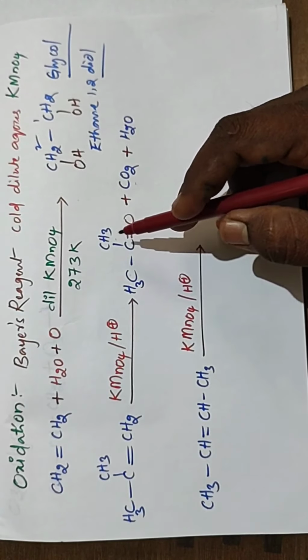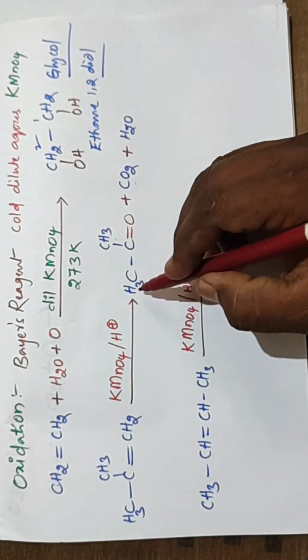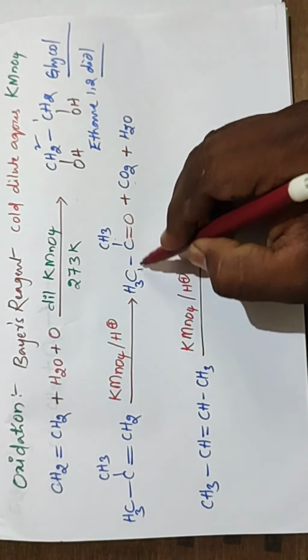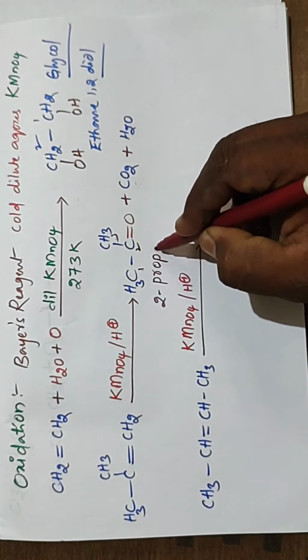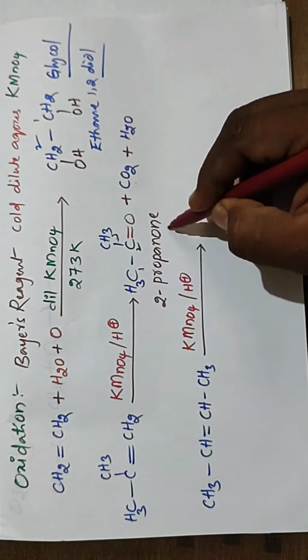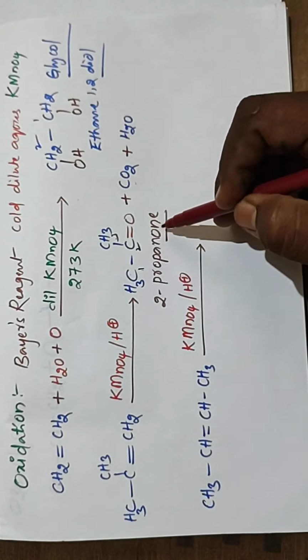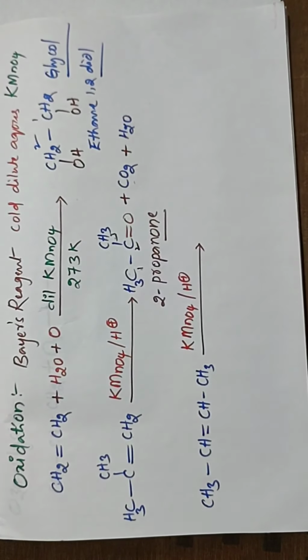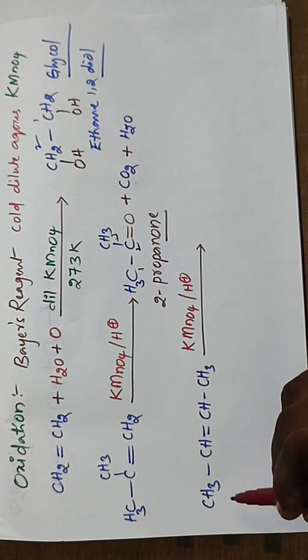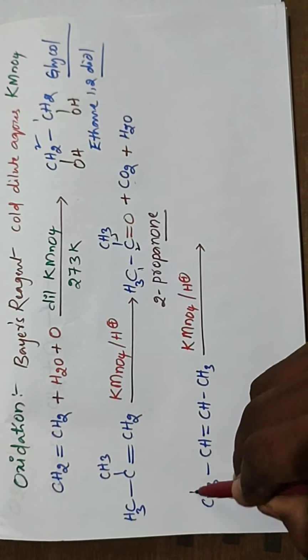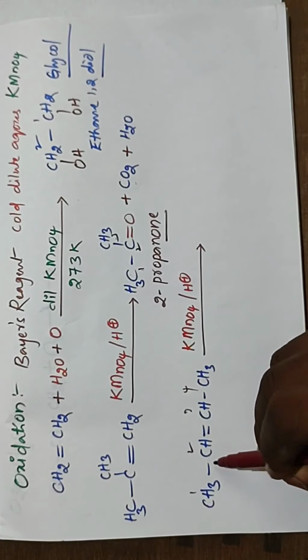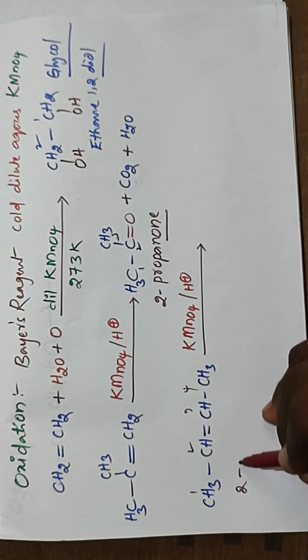What is the name of this one? Acetone commonly, but from the IUPAC point of view, numbering 1 2 3, it is 2-propanone. Ketone, so 2-propanone. And same as this, numbering 1 2 3 4, so that is a 2-butene.